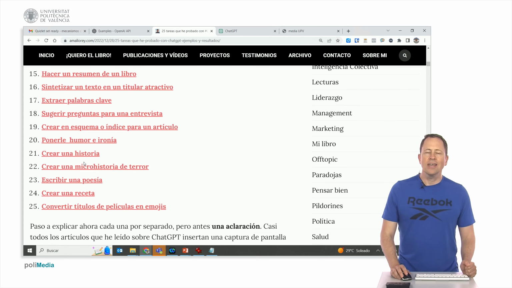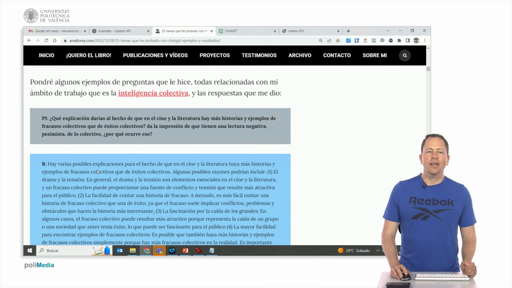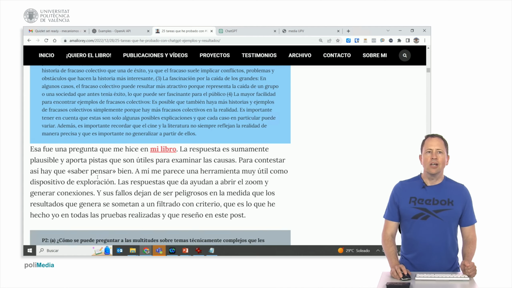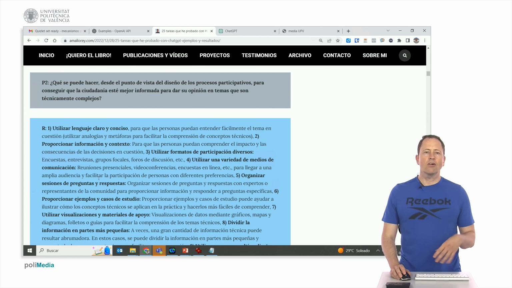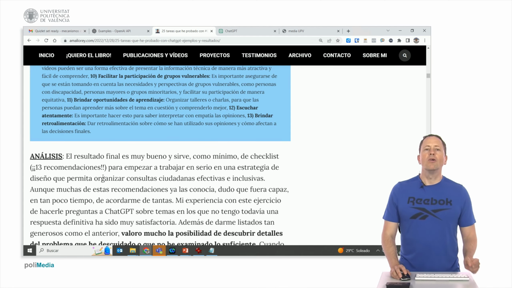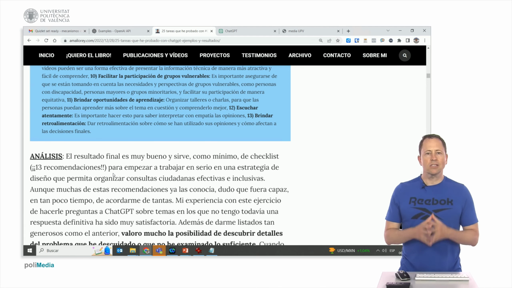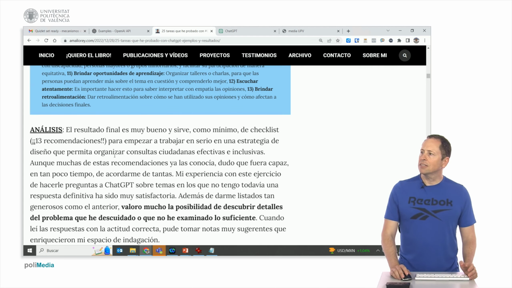The good thing about that is that in this article he comments on what happened to him, what was the prompt he made to ChatGPT, what did ChatGPT answer, and if he did it right or wrong. There are some things that it does very well, like summarizing, coming up with ideas, and others that it didn't do so well, like looking up the biobibliography. Also, when it was told to summarize a book that it didn't know about, it made it up. This is the big problem of ChatGPT. If it doesn't know something, it invents it.